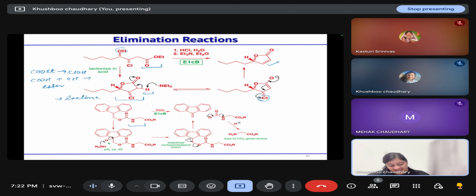The most acidic proton is this one, because it leads to the formation of the aromatic system. So this anion, electrons will fall down and this group will leave, which on further elimination of CO2 will give this amino acid.